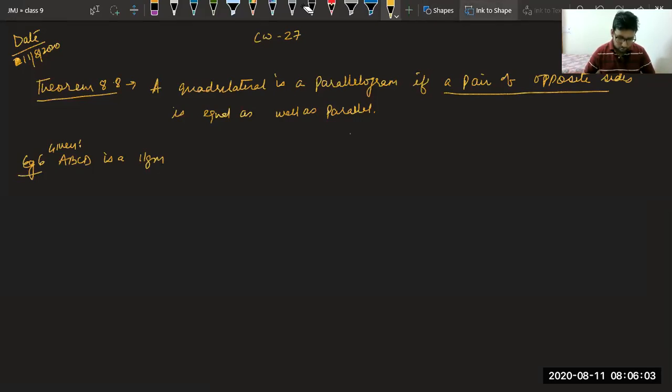So trapezium is also a parallelogram. Actually, parallelogram is a special trapezium. If you remember that flow diagram that we have drawn, trapezium was coming above parallelogram. So parallelogram is a special trapezium, but trapezium cannot be said to be a parallelogram. Okay, Vaishnav, please revise that flow diagram again. Quadrilaterals are of two types, kites and trapezium. Trapezium is of one type, again parallelogram. Parallelogram is of two types, rectangle and rhombus, and then finally we get square.